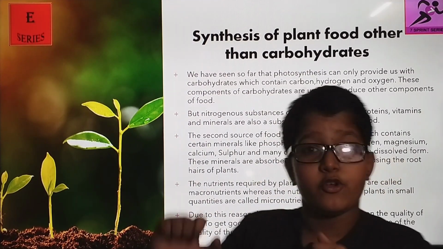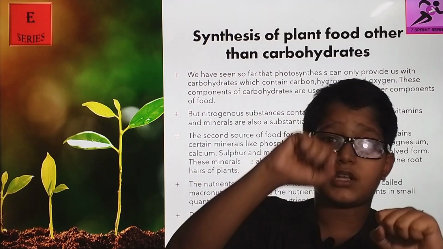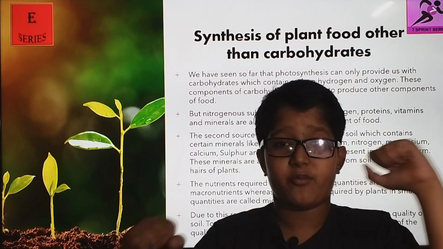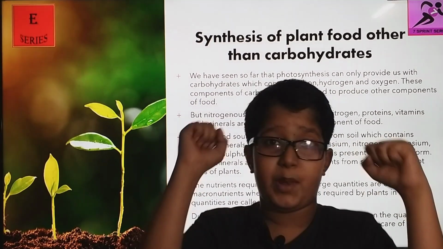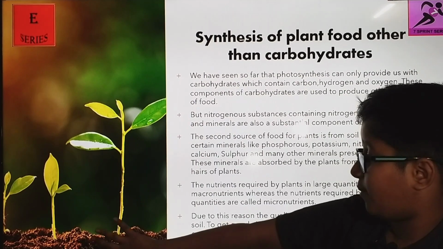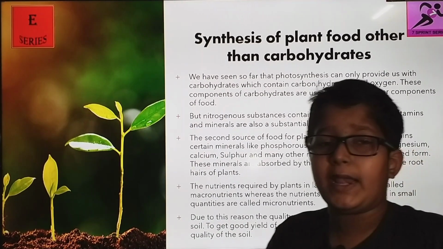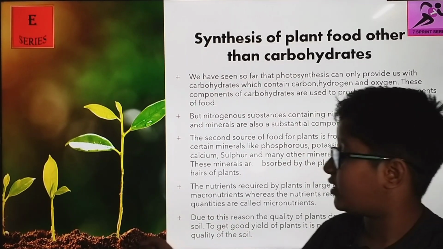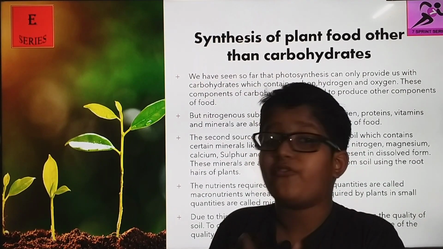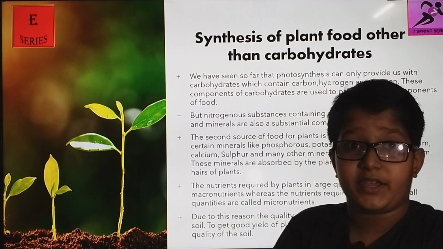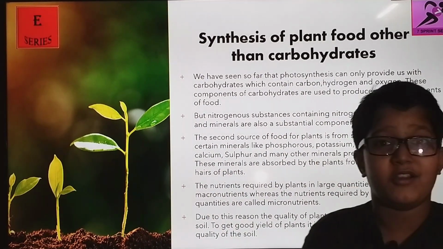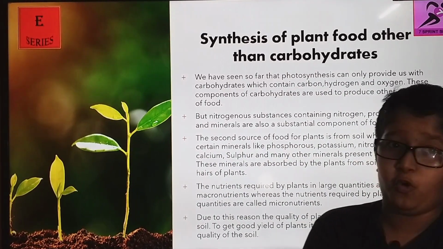So farmers, and have you seen your mother adding some banana peels or some kind of artificial manure to the plants to keep them healthy? Yeah, if the soil has some nitrogen in it and it gets depleted, then we add fertilizers which add nitrogen to the soil, making it fertile, or adding the amount of minerals in it, making the plant stronger. This is what fertility means. I hope you got it.